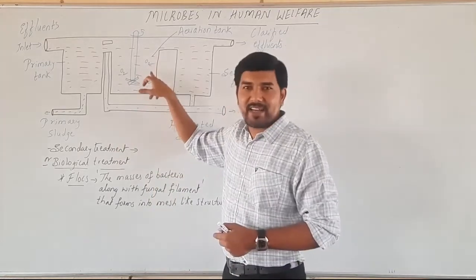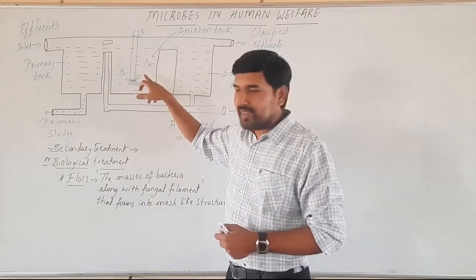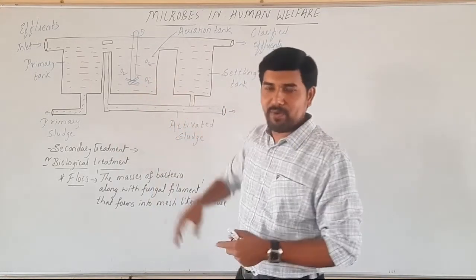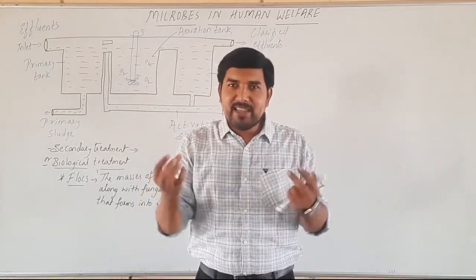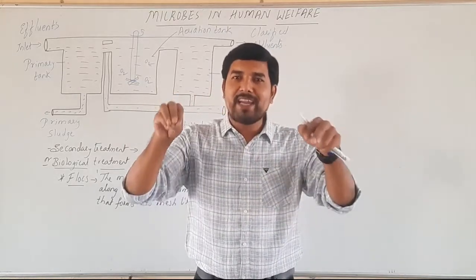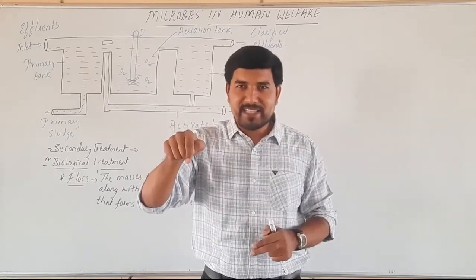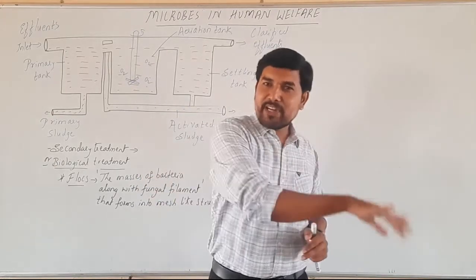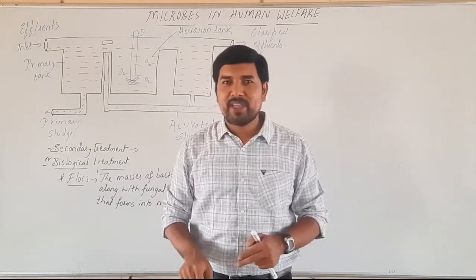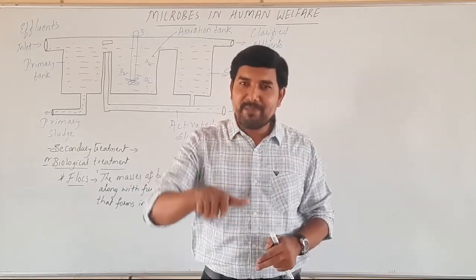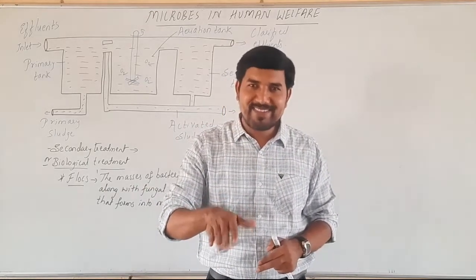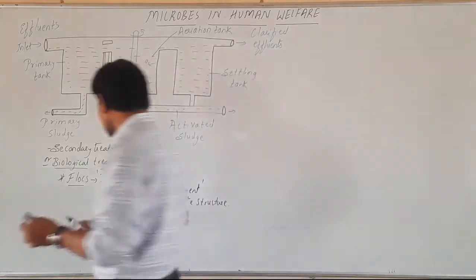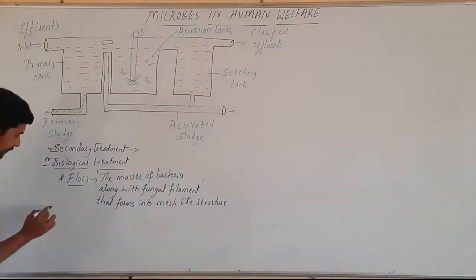Now those bacteria are useful bacteria in the STP. When they are released, these microbes act on the organic matter present in the sewage water, and this organic matter is converted into inorganic matter so that the BOD can be reduced. The question comes, what is BOD? So let's come to the part of BOD.